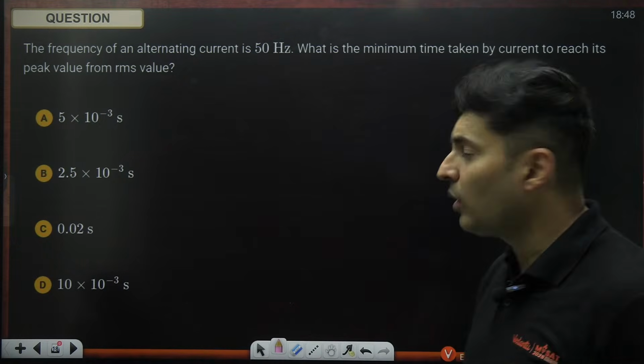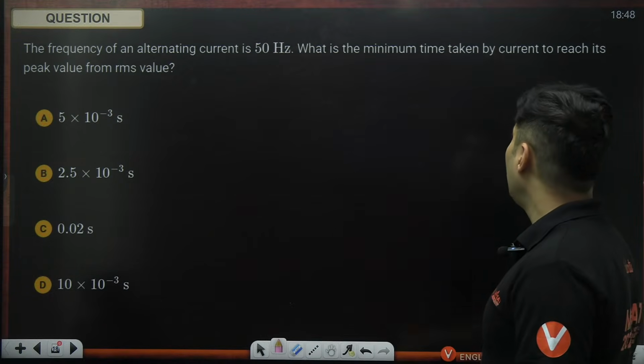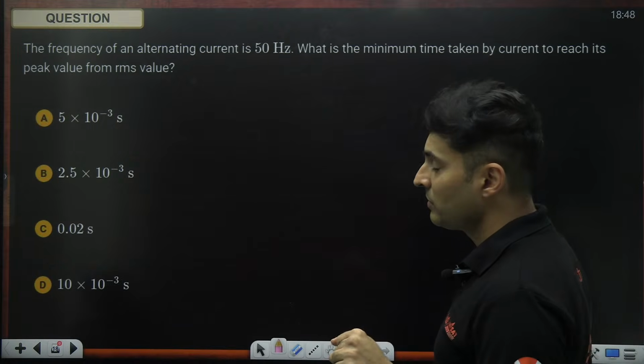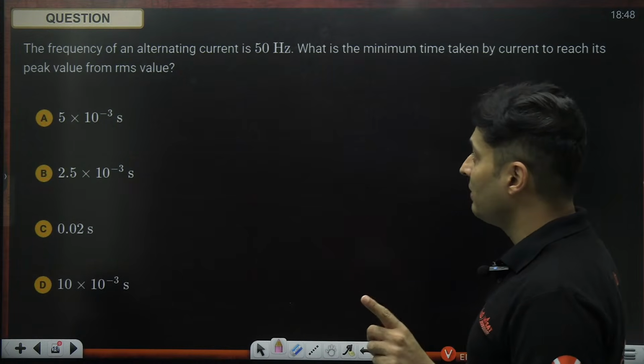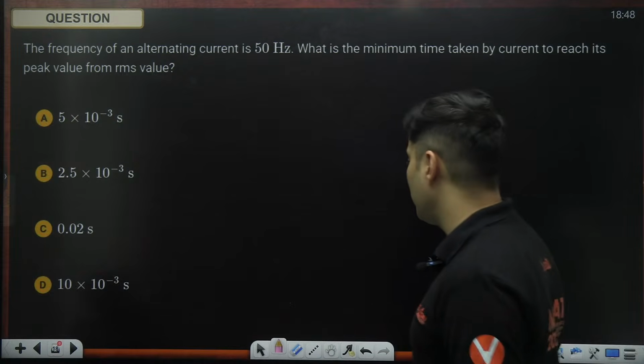The frequency of an alternating current is 50 hertz. What is the minimum time taken by current to reach the peak value from the RMS value? Interesting. Frequency is given. So it has to reach its peak value from the RMS value.